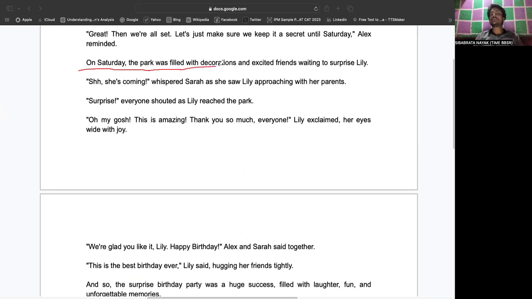On Saturday, the park was filled with decoration and excited friends waiting to surprise Lily. Shh, she is coming, whispered Sarah as she saw Lily approaching with her parents. So, surprise, everyone shouted as Lily reached the park. Oh my gosh, this is amazing. Thank you so much, everyone, Lily exclaimed, her eyes wide with joy.